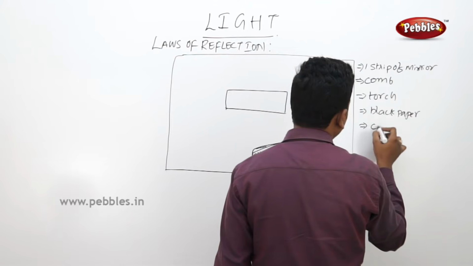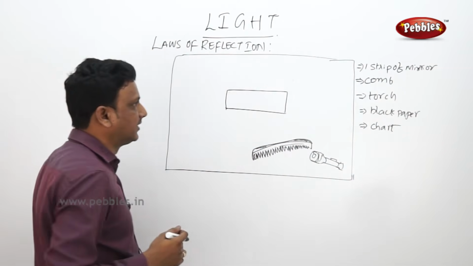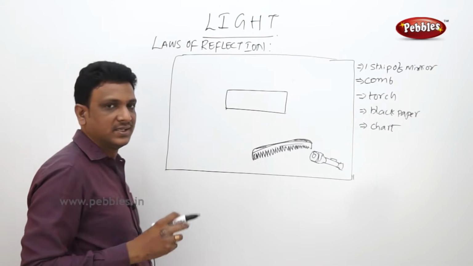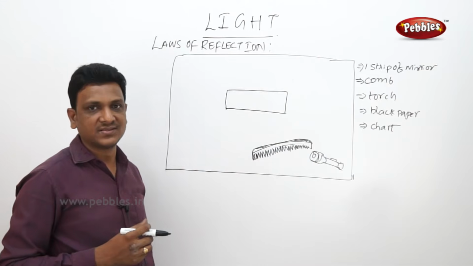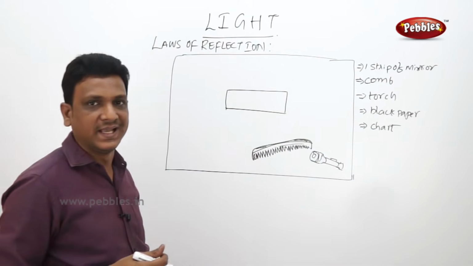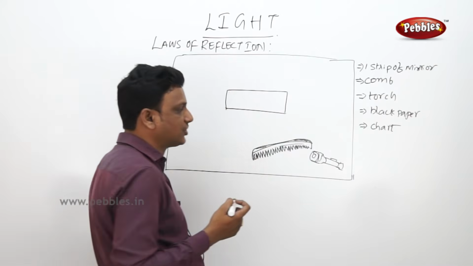And to keep all these things on a chart. So here is the chart. I placed the chart here, and this is the strip of mirror. I have taken a slide of mirror. You can call it a mirror slide. And here we have taken a comb which is used to brush your hair, and as the source of light we have taken a torchlight.